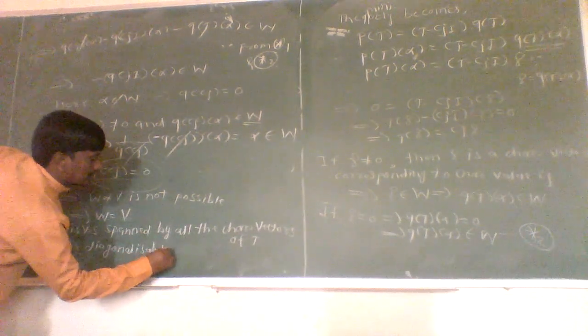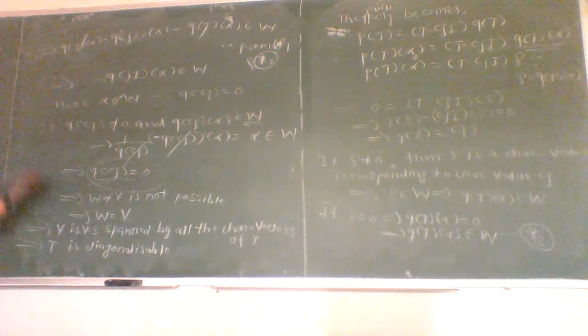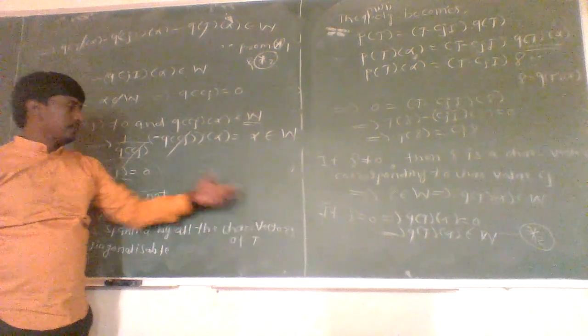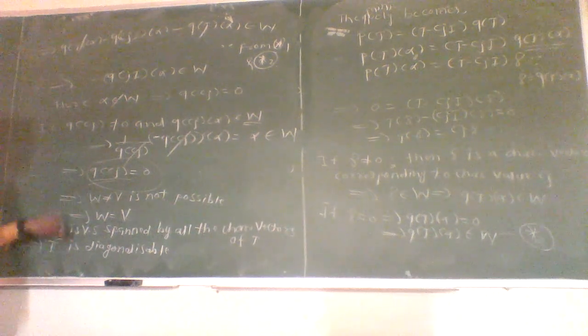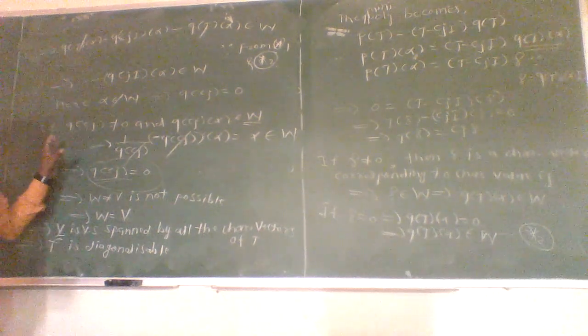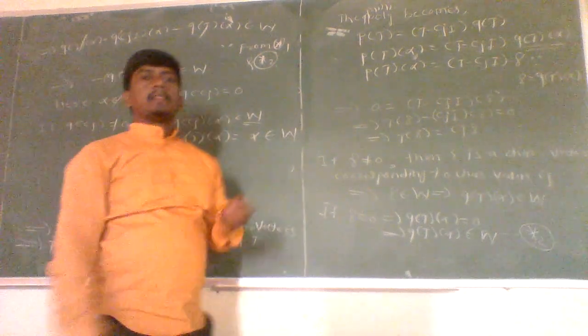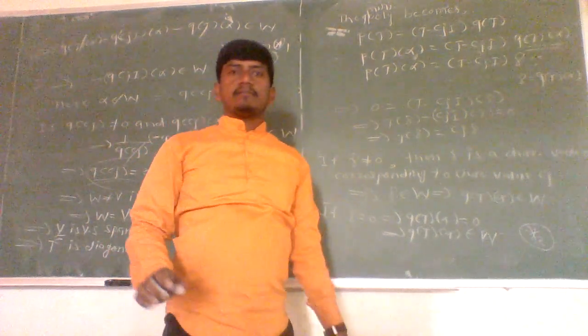As V is spanned by all the characteristic vectors of T, a basis set of vector space V contains all the characteristic vectors of T, which is the definition of a diagonalizable operator. Okay, thank you for watching the lecture.